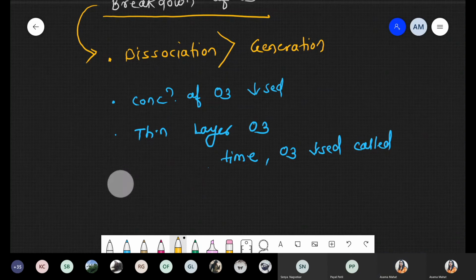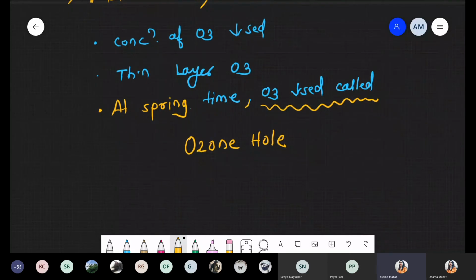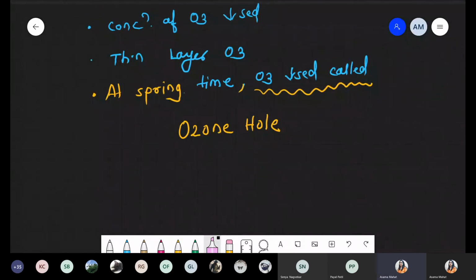Okay. The thin layer of ozone. Next scenario, at springtime. At springtime, the concentration of ozone will decrease, and such a condition is called the ozone hole. Okay, highlight this word, ozone hole. We are taking two examples, the Arctic hole and the Antarctica hole.